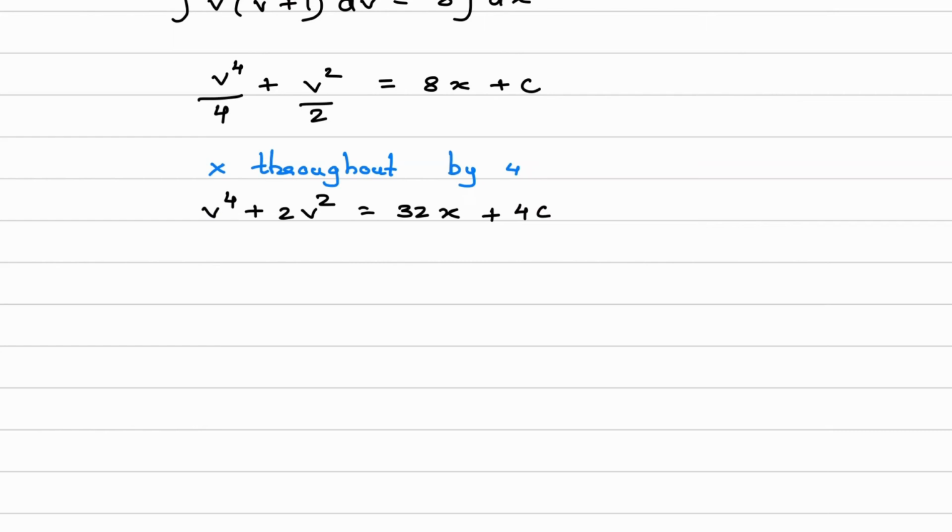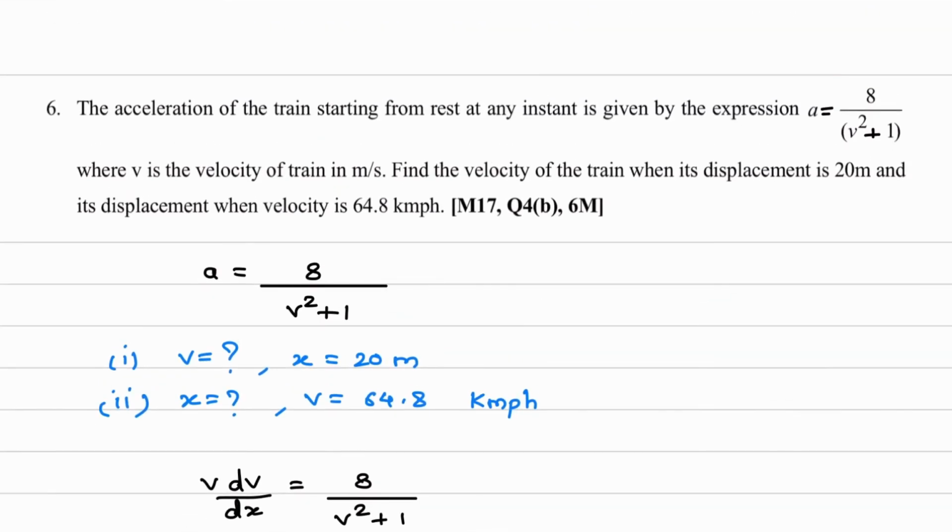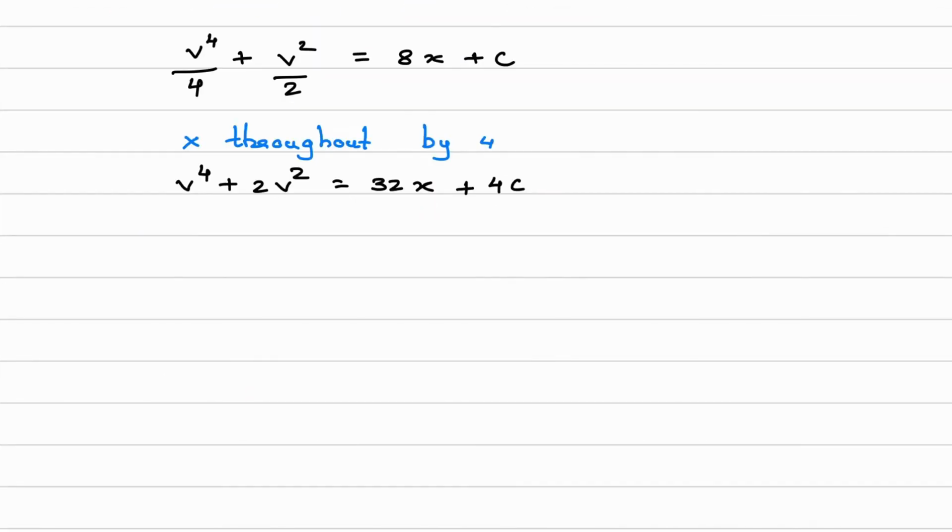Now one condition has been given to calculate c. What is given? Acceleration of the train. Now this train we are considering as a particle that starts from rest. Okay, so that condition we have to use. So what is given? From rest. What is the meaning of this?